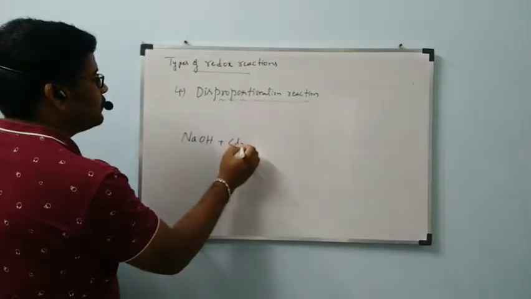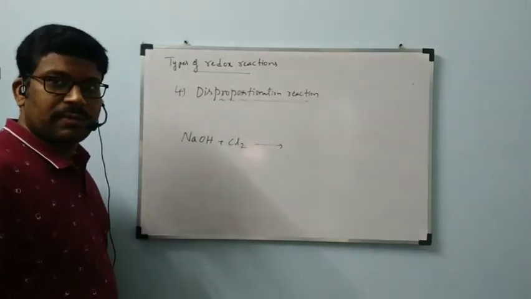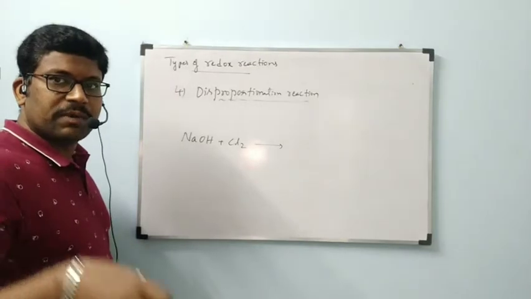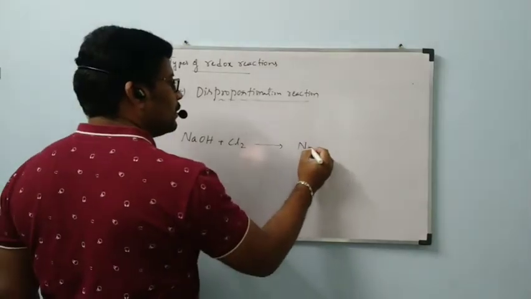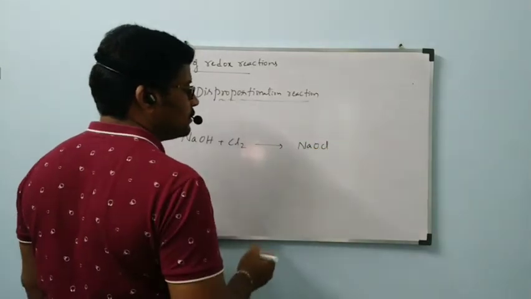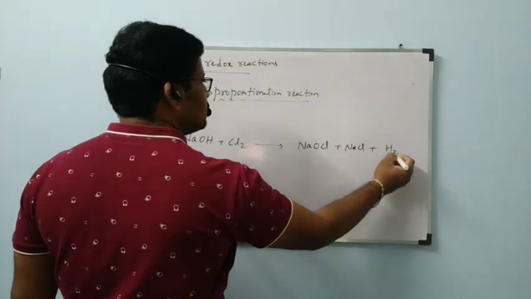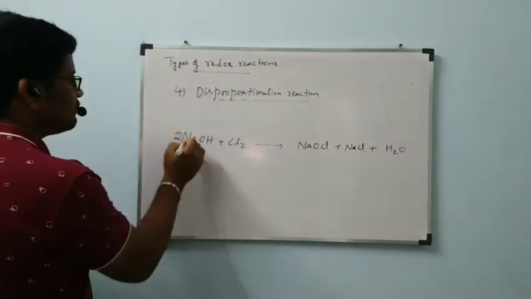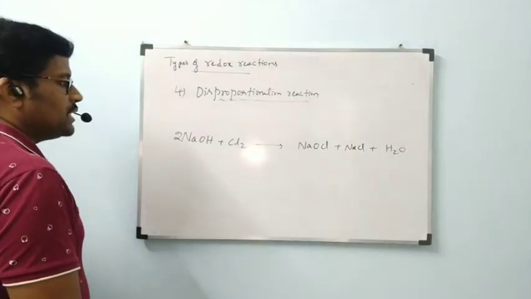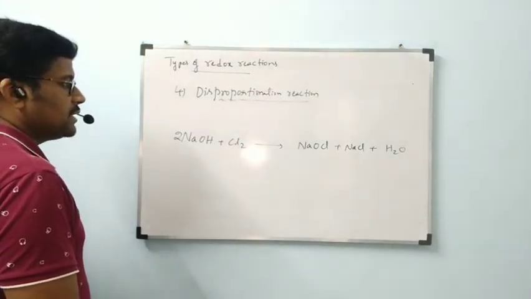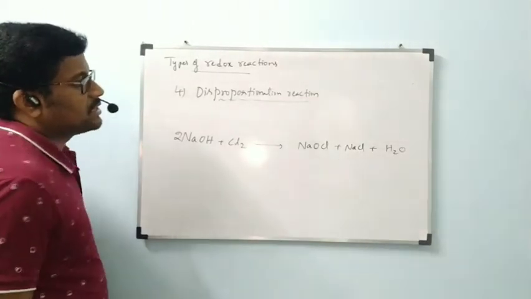Let us consider NaOH plus Cl2. When chlorine gas is passed through sodium hydroxide solution, we will get NaOCl plus NaCl plus H2O. 2 moles of NaOH will react with chlorine to form NaOCl plus NaCl plus H2O. This is the reaction which happens.